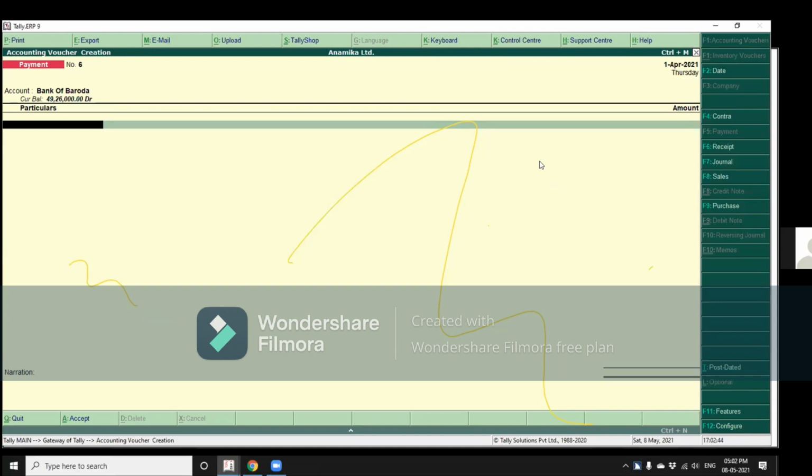F7 journal, F6, F5 payment, F4 contra. Particulars and amount, and just above that, account Bank of Baroda. When you open the payment voucher, as I said, anybody has a question?